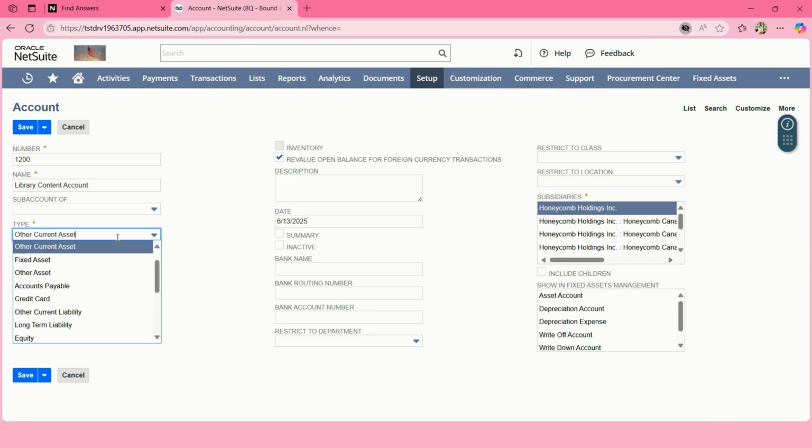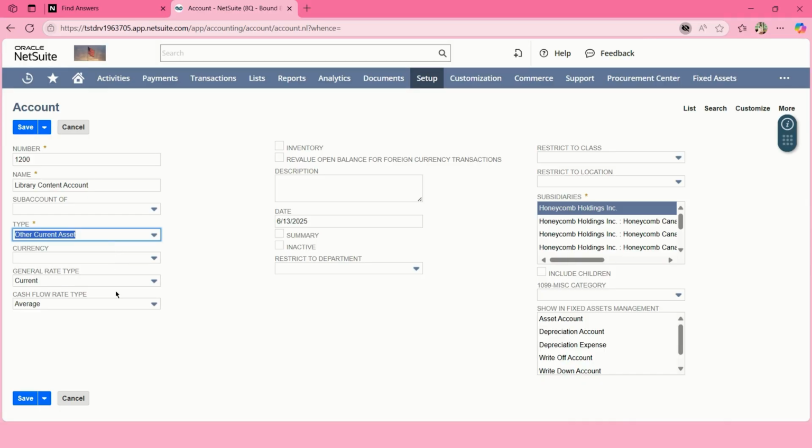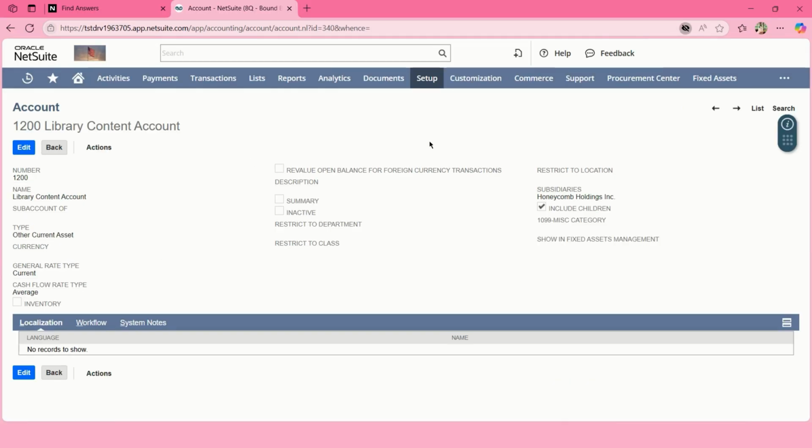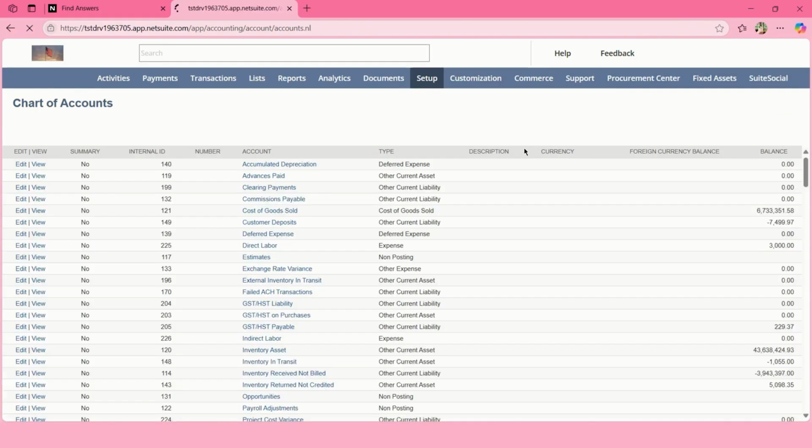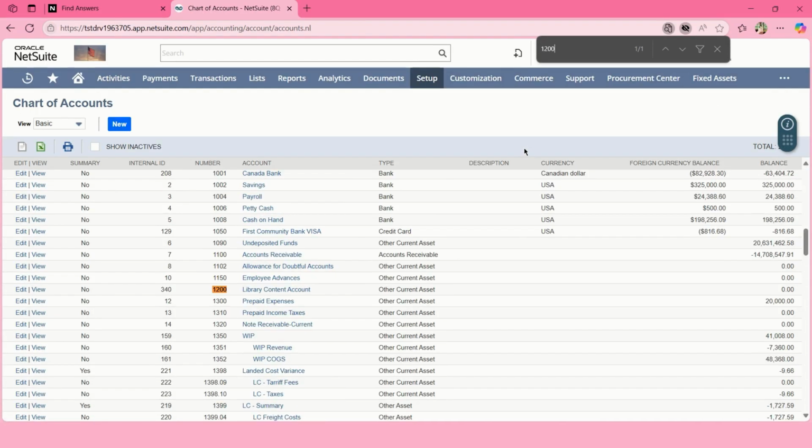Set the account type, e.g. income, expense, bank, etc. Set other details including subsidiary, this is for OneWorld accounts only. Click Save. By checking the list of accounts, we can confirm that the new account has been successfully created.